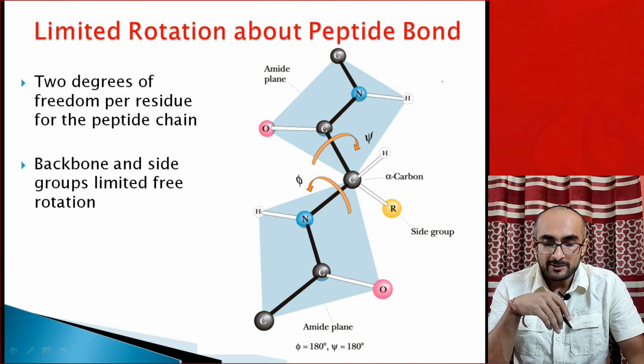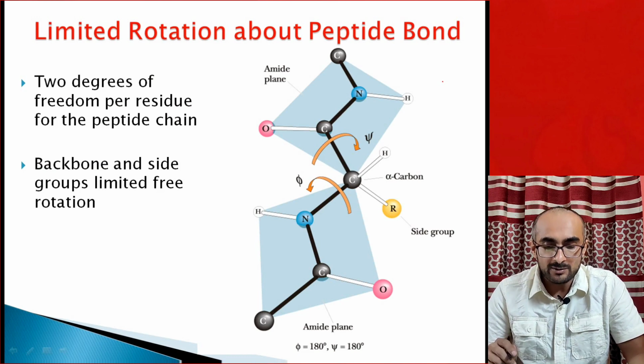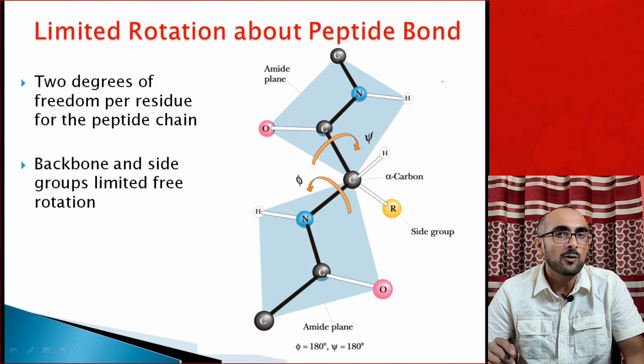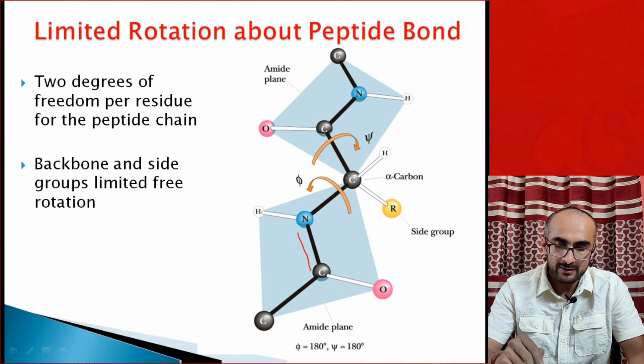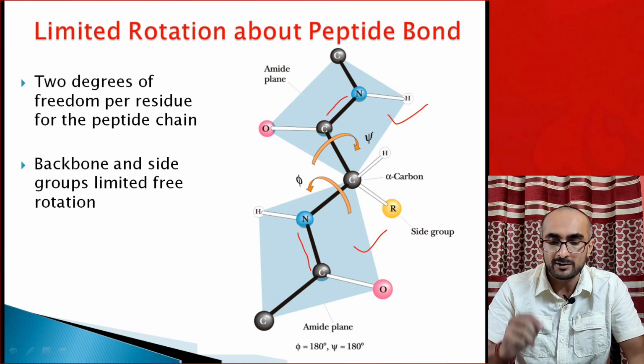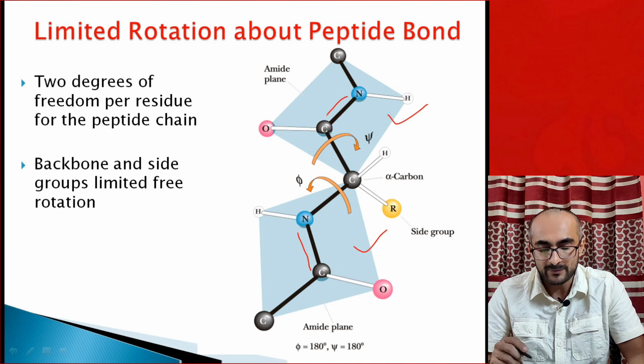Now this peptide bond has limited rotation because it can be either 0 degrees or 180 degrees, trans configuration or cis configuration. It has a partial double bond character also. So for example, in this case is a dipeptide. There are two peptides. The plane of the amide is shown with the blue color, and this CN bond, because it's a partial double bond, is not free to rotate.